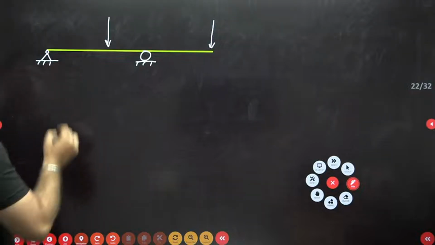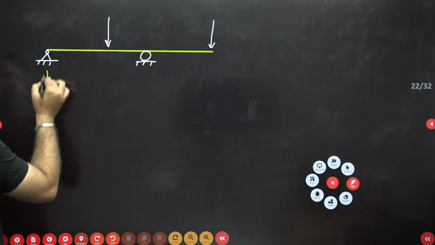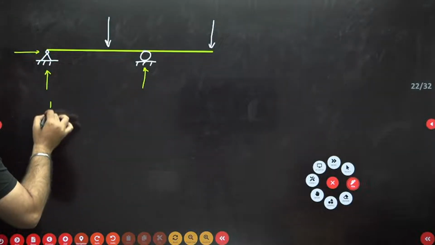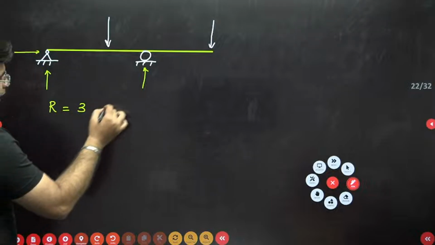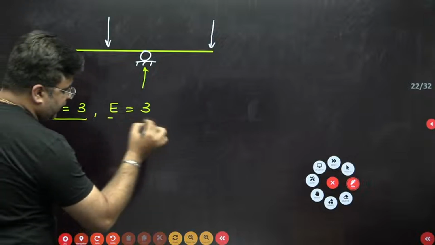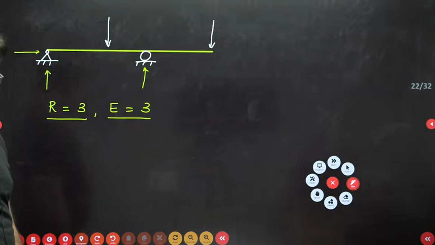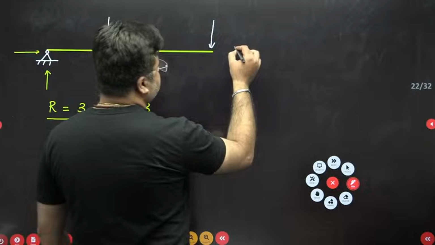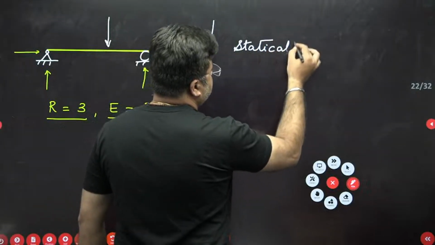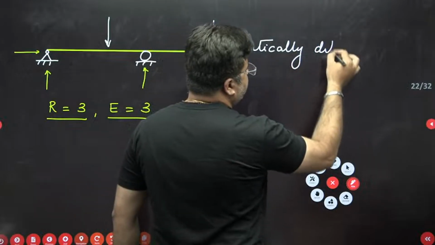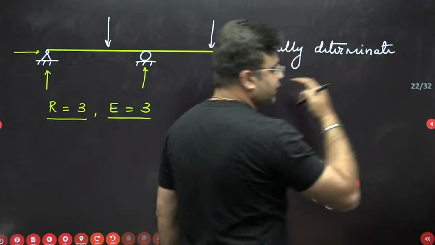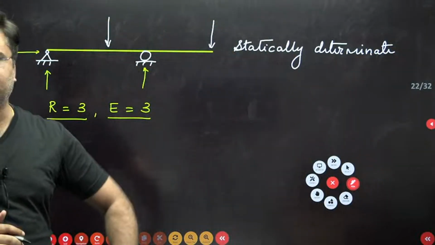For this beam also, the number of support reactions are how much? You have 1 and 2 support reaction here and one more support reaction here. The total number of support reactions are 3 and available equilibrium equations are also 3. Since the number of support reactions is equal to the number of equilibrium equations, therefore this is also a statically determinate beam. So option A and option B are the correct options in which you have statically determinate.